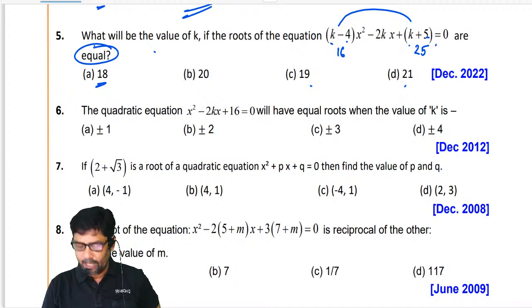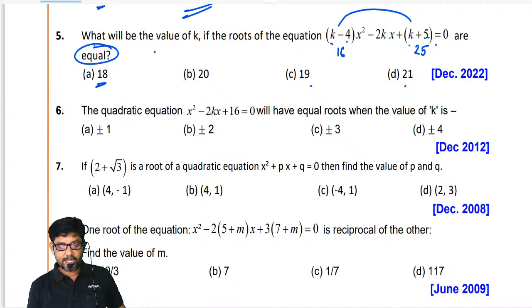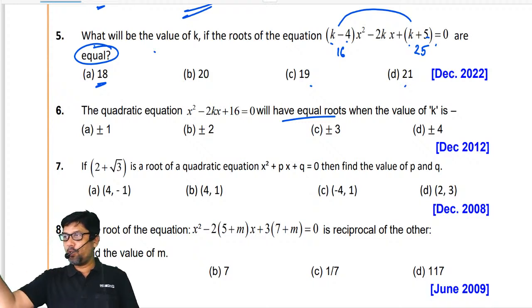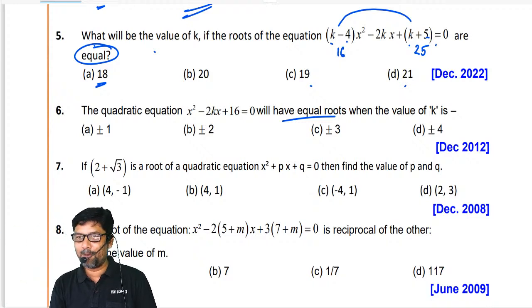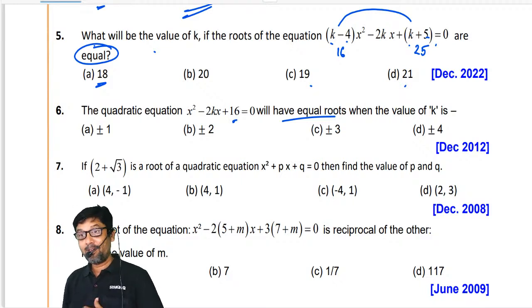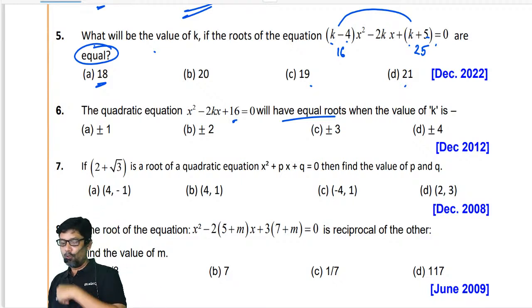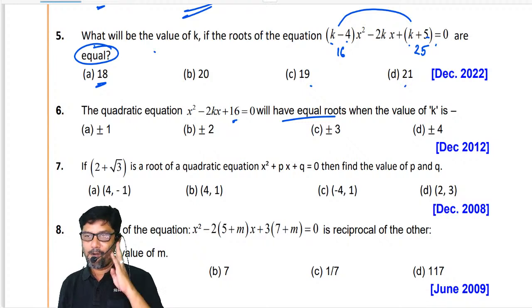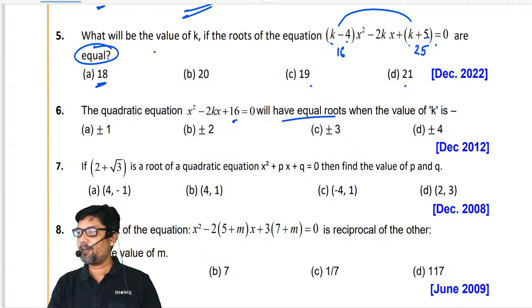Yes. Yeah. Now listen here. The quadratic equation x square minus 2kx plus 16. Again, equal roots. We need to find the value of k. Now I told you, equal roots means last term must be a perfect square. See here also. Tell me, what is it? Plus or minus 4. Am I right, my dear?